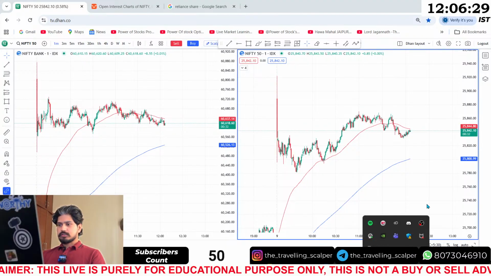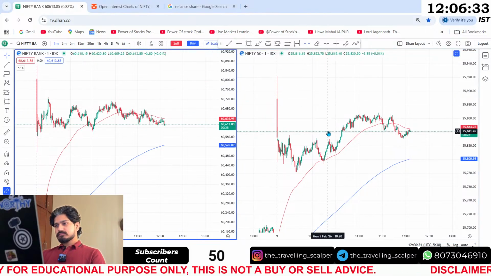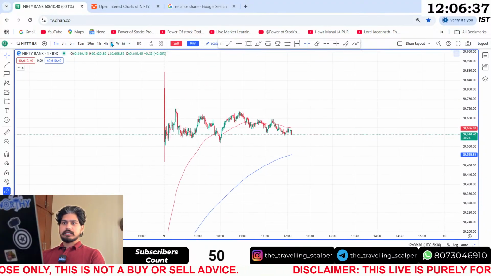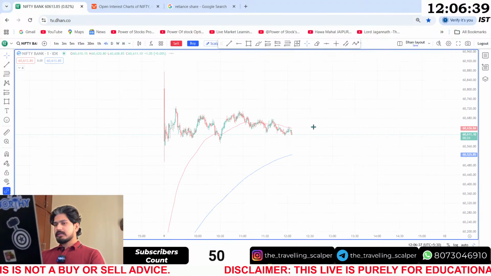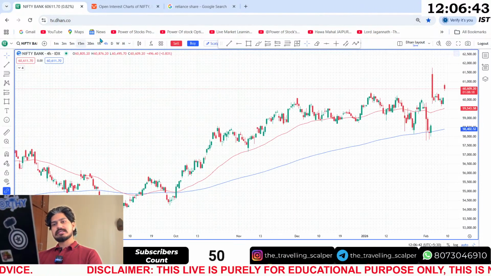Okay, this is not working, it's totally fine. So we'll start with Bank Nifty first. We'll go to the Bank Nifty chart and to the 4-hour time frame. In the 4-hour time frame we'll do a quick top down analysis, and then we'll come to the 1 hour time frame, then 15 minutes, then 5 minutes.